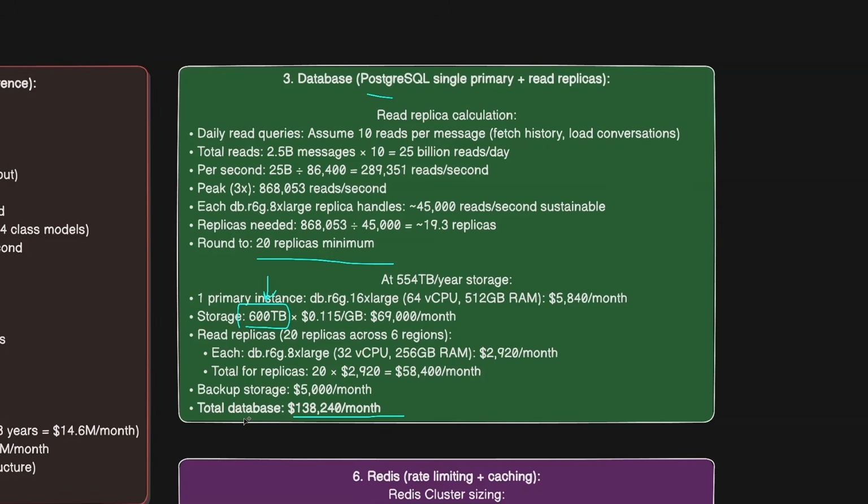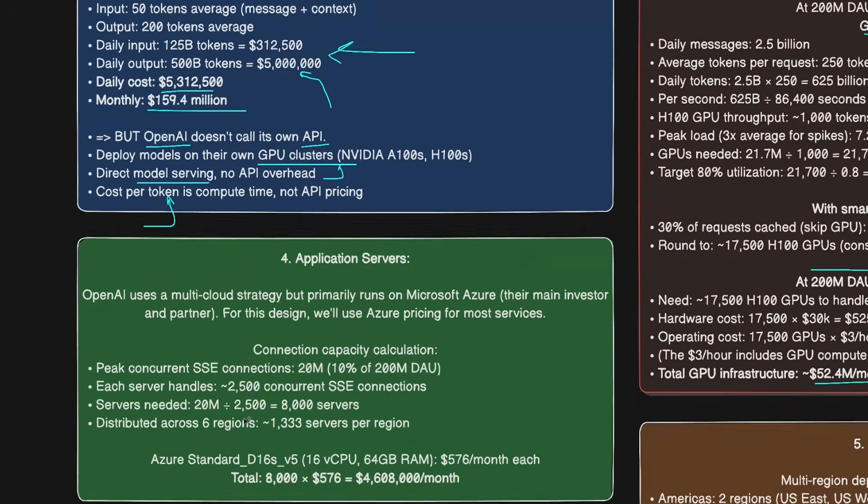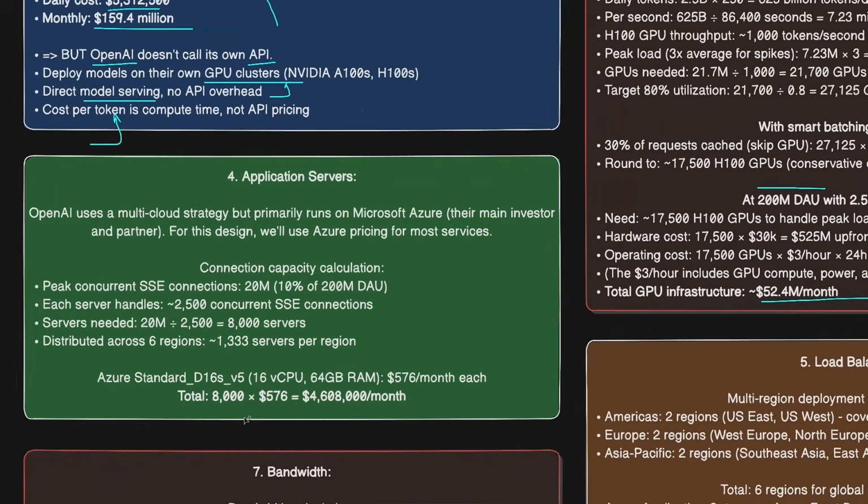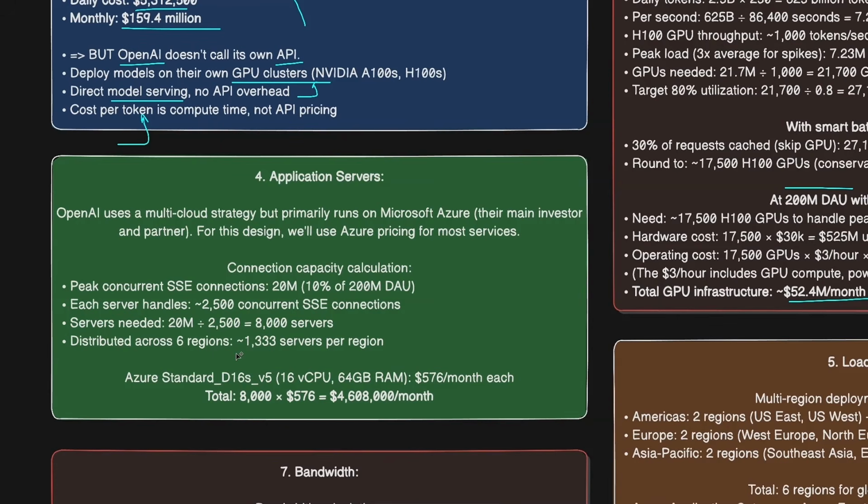The other components are API servers, the next part, which is how many API servers we need to have. As we discussed also in the high-level design, OpenAI uses a multi-cloud strategy, but primarily runs on Microsoft Azure, so we will use the numbers from Microsoft Azure pricing. For the peak concurrent sessions, which will have 20 million users chatting with the LLM models, it means we'll have 2,500 concurrent connections.